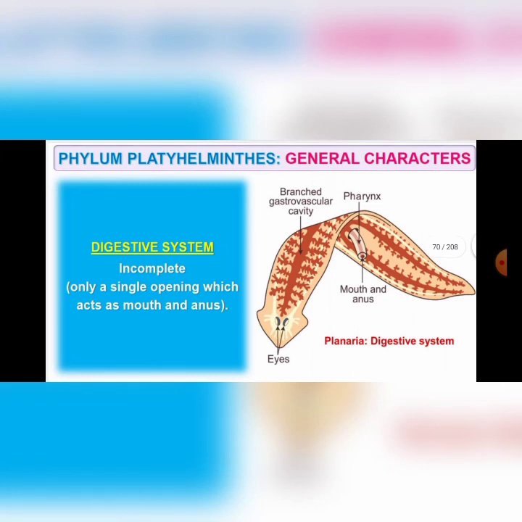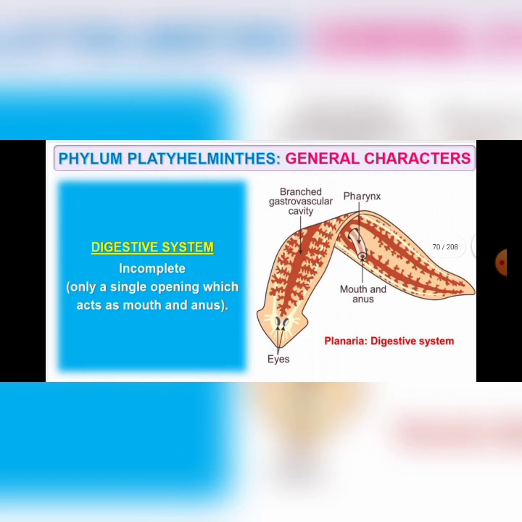So next is the digestive system. Since most of them are endoparasites, the digestive system will be absent. Why? Because they absorb already digested food from the host. But in a few free living worms, the digestive system is incomplete. What do you mean by incomplete digestive system?